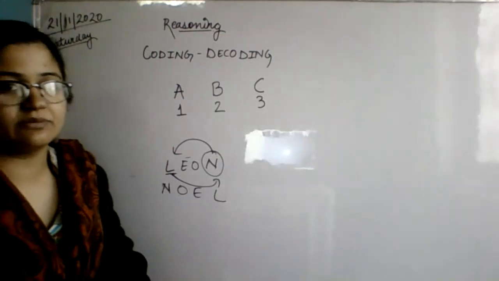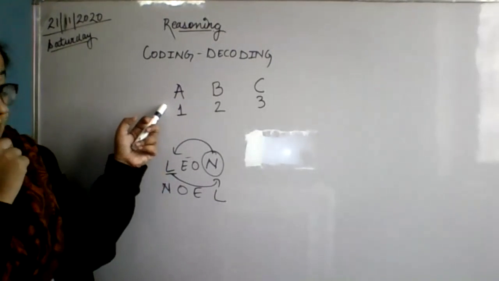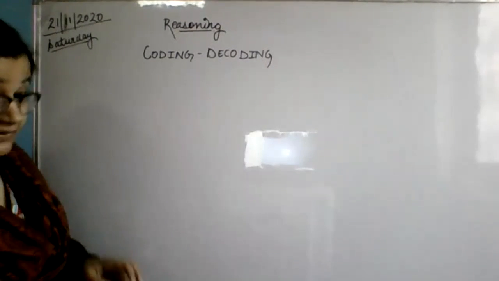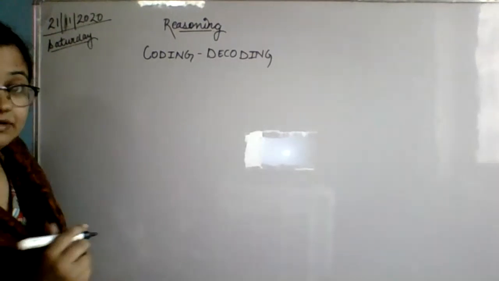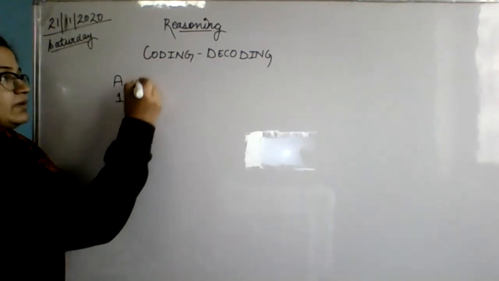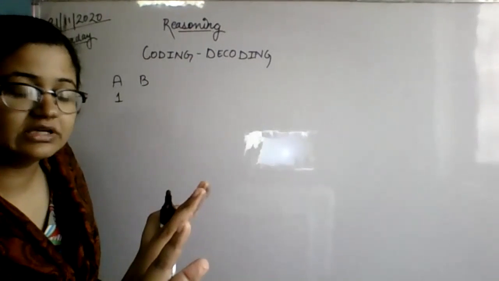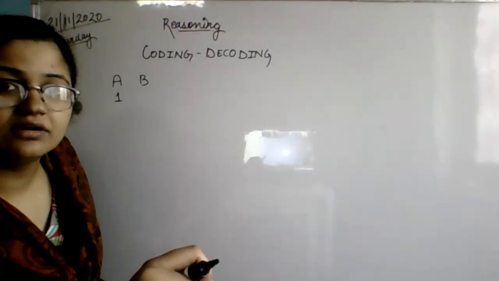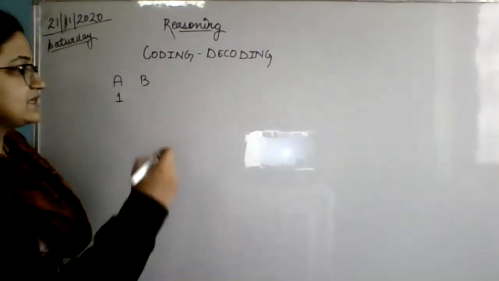Now let me give you some more examples. First, I will give you easy ones. We'll start with ABC. I'm going to explain the first type of coding and decoding, that is the numbering one, where alphabets are given numbers. A stands for 1. There are 26 alphabets in English.